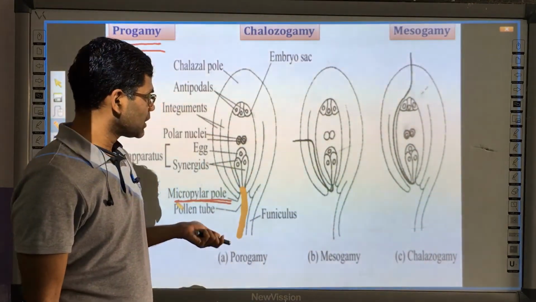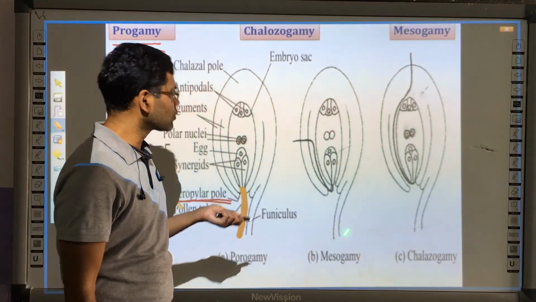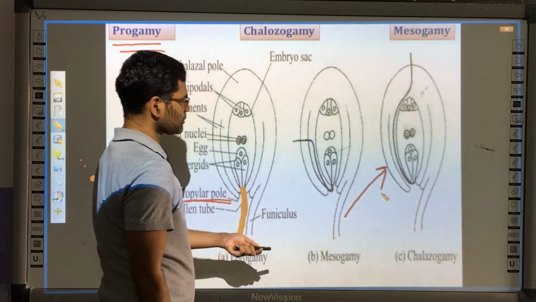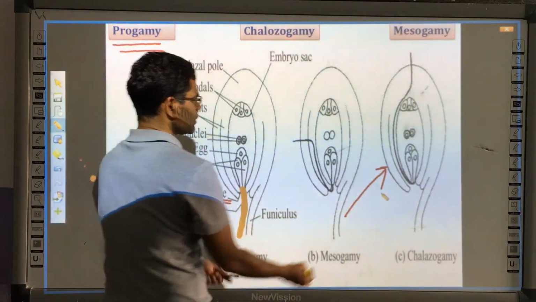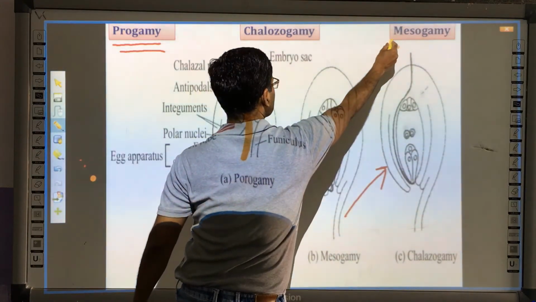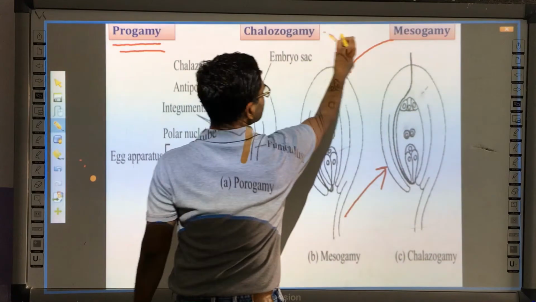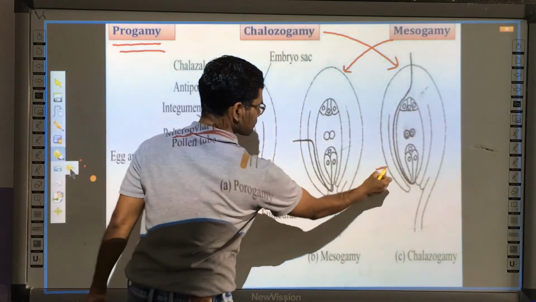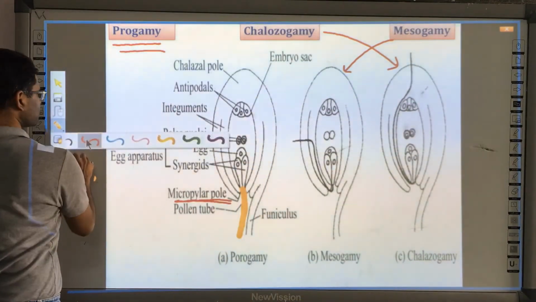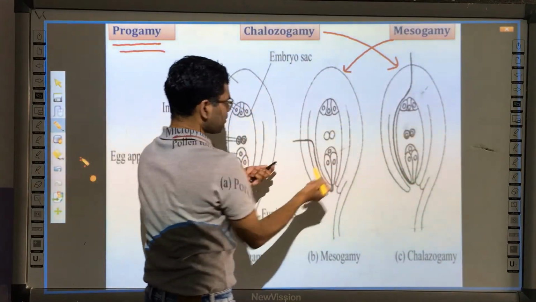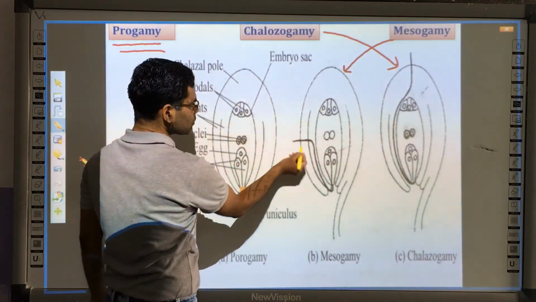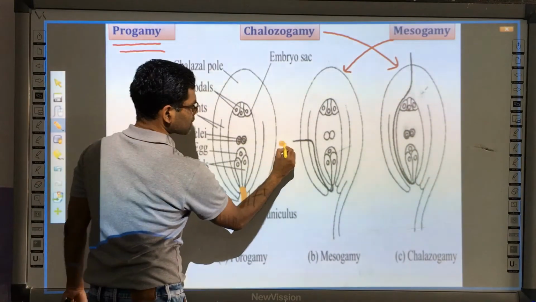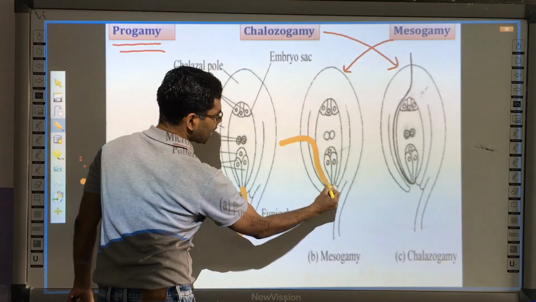Another one is called mesogamy, and this one is chalazogamy. In mesogamy, what happens? The pollen tube enters through the integuments. This is again the pollen tube, and it penetrates the integument and reaches the embryo sac.